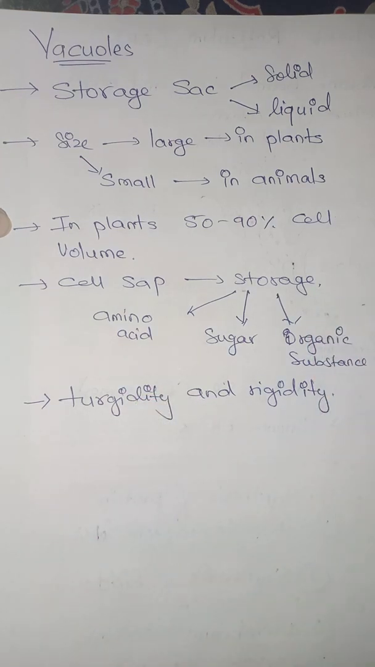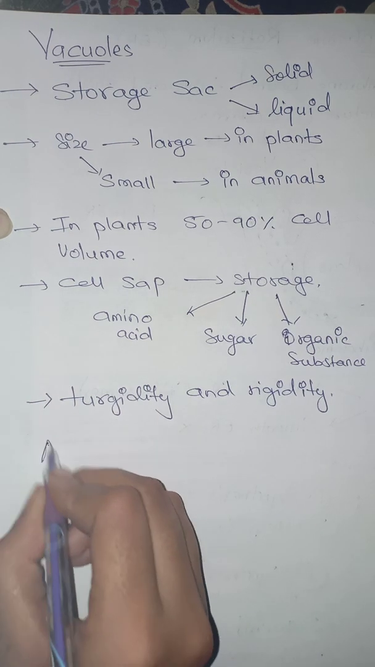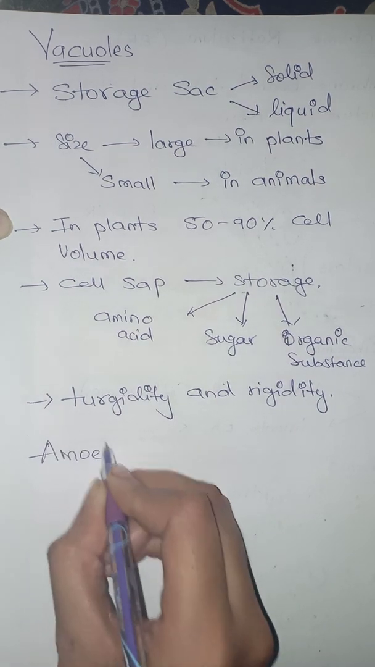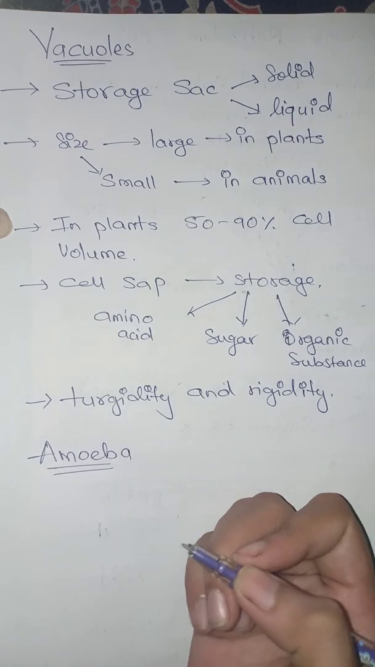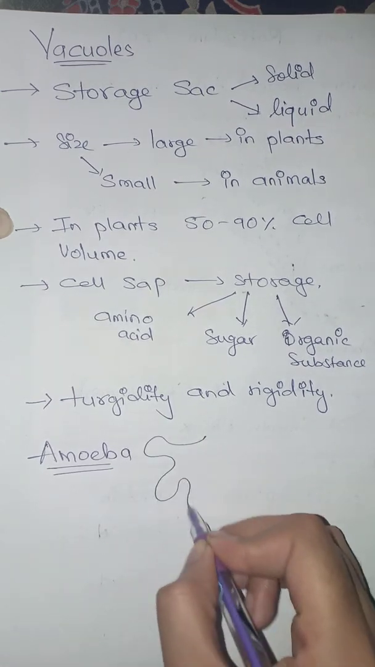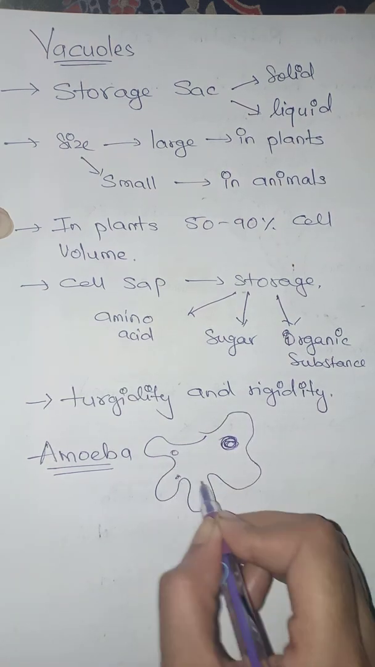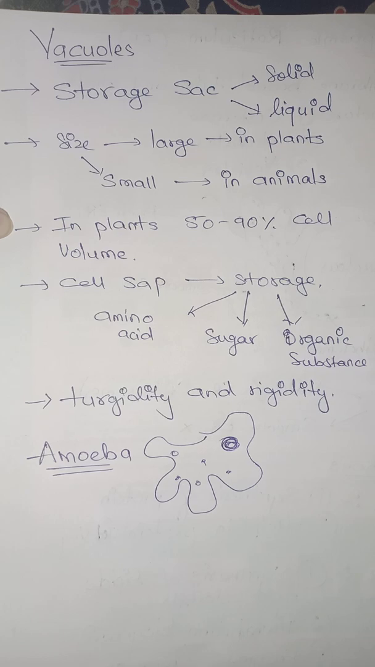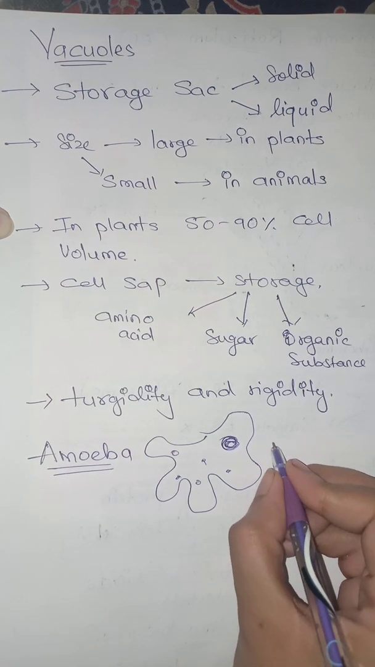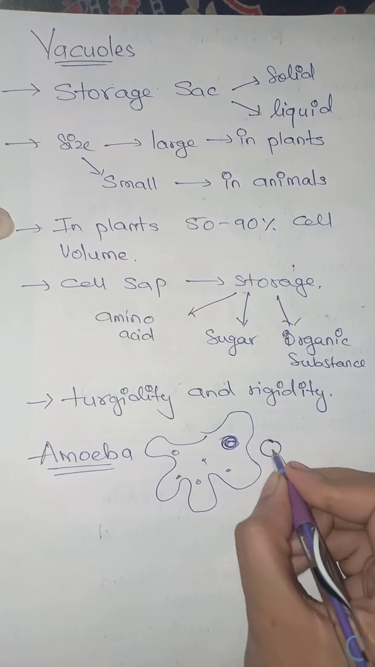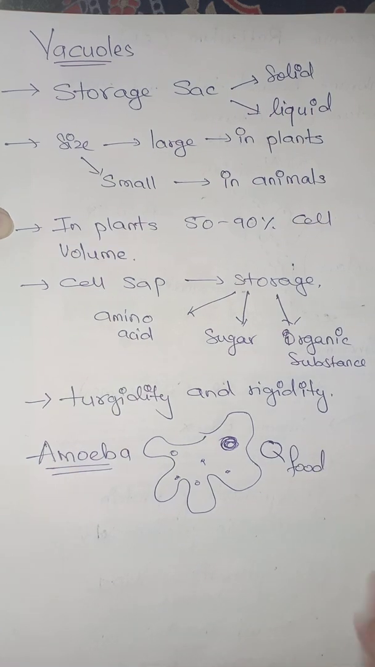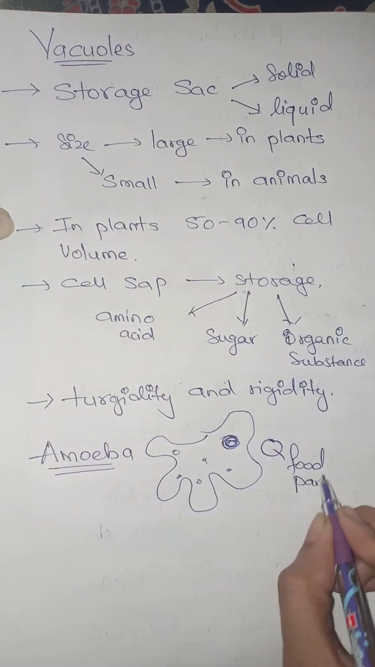But when we talk about the vacuoles present in animals, for example, let's take amoeba. Amoeba is a protozoa. Now we know that amoeba basically does not have any fixed shape, and it has the nucleus and some other organelles here and there. Amoeba does not have a cell wall, so it does not have a perfect shape. So for example, just next to the amoeba there was a food particle.